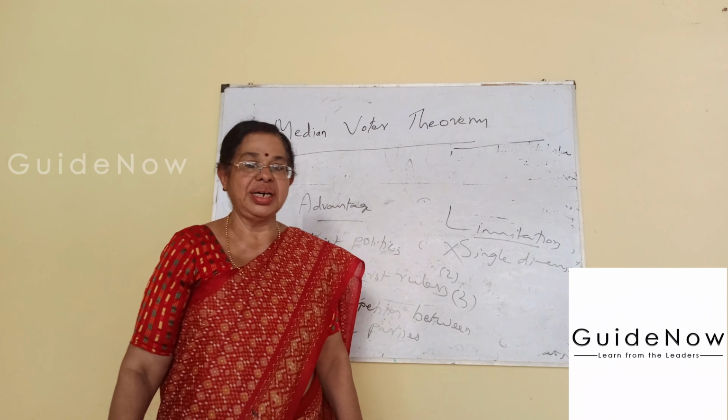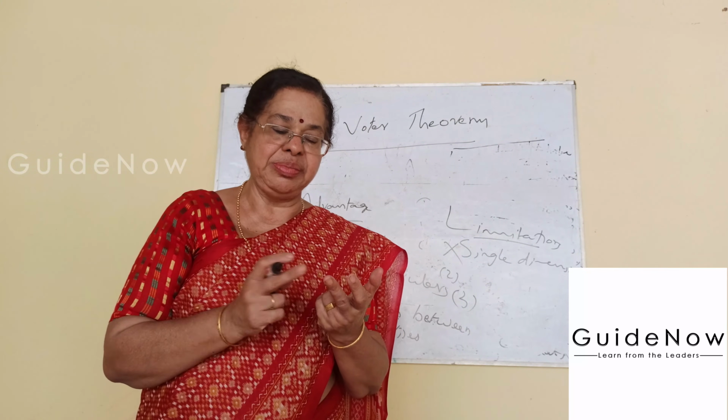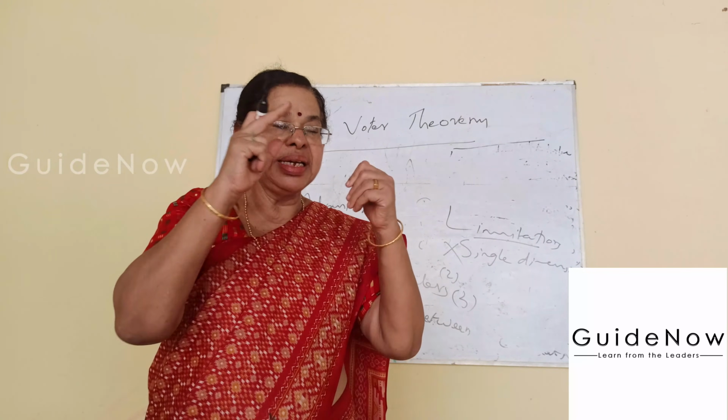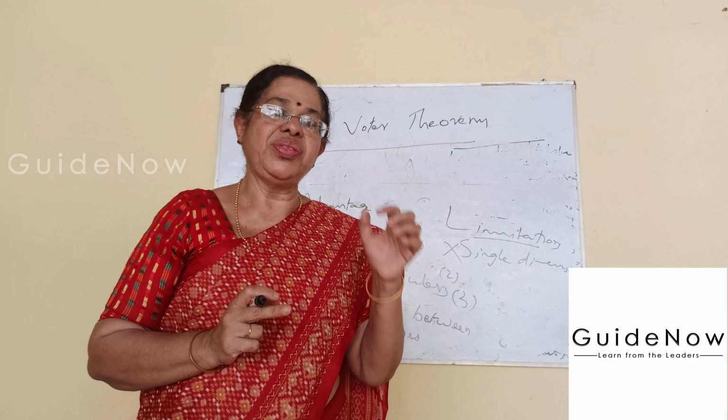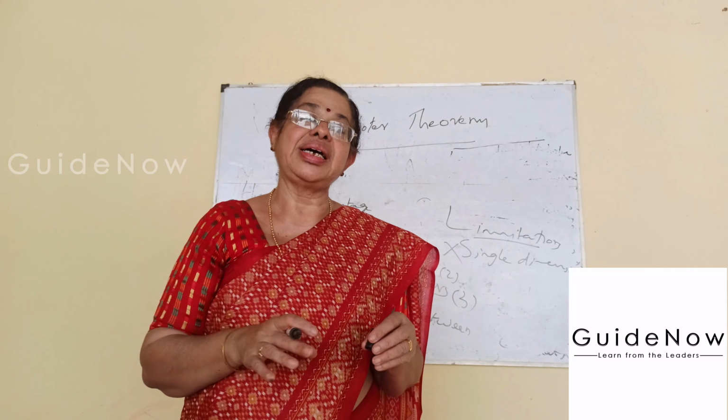Now we conclude the median voter theorem. We started from the meaning, second the assumptions, third the historical side, fourth the figurative explanation, fifth the advantages, and last the disadvantages or limitations. These are the main parts here.